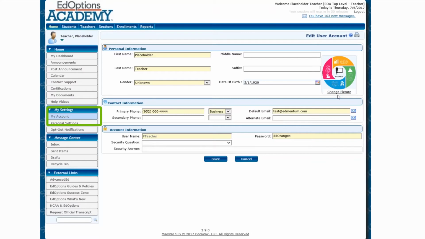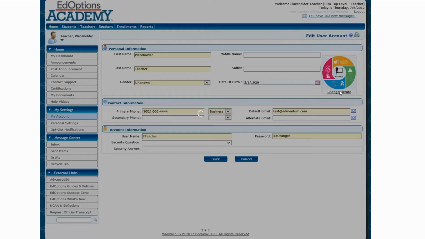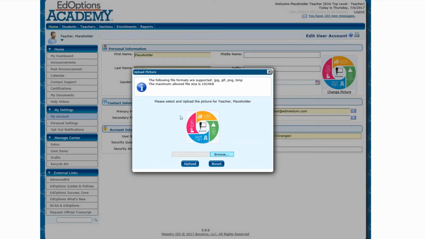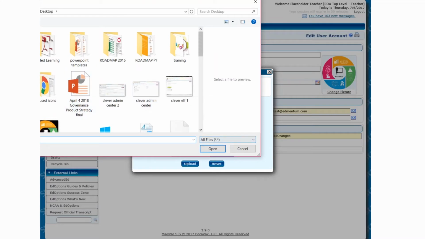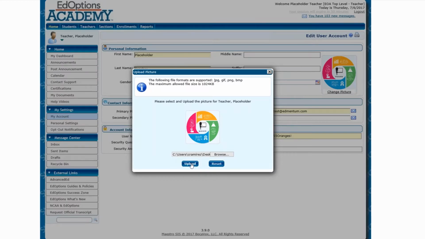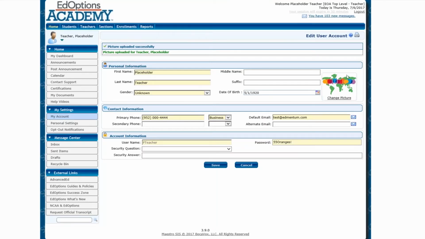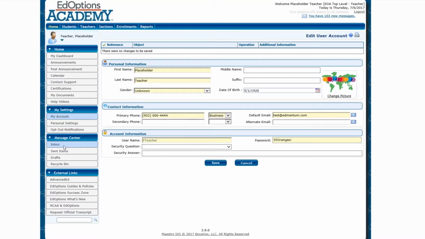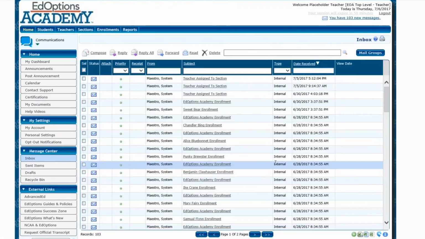I can access my account information, so this is going to be just that quick personal information view. I can change my picture, which is something that will not be visible whenever you log in. You will need to load in a picture that's appropriate upon go live. So that is where that's located. If I need to update any of my information, my phone number has changed, etc., I can do that straight from this page. I can also view my inbox.